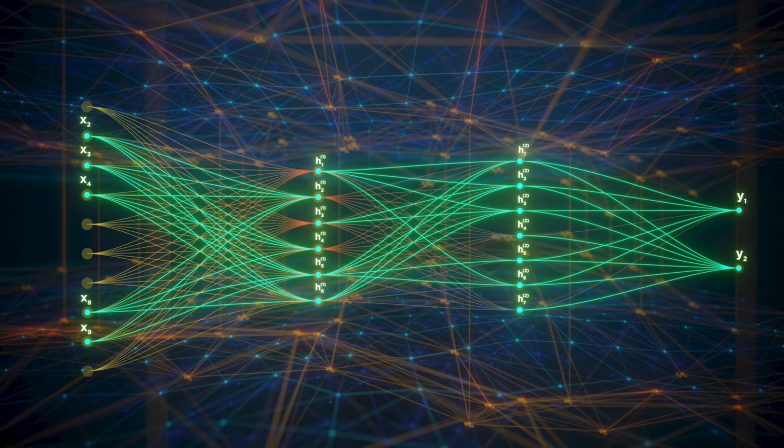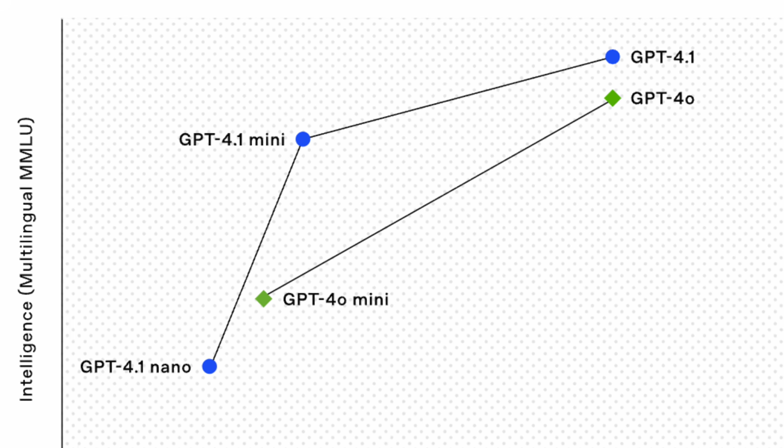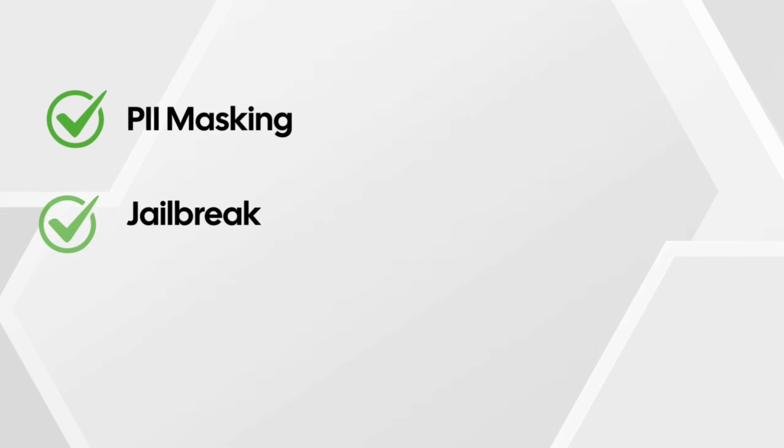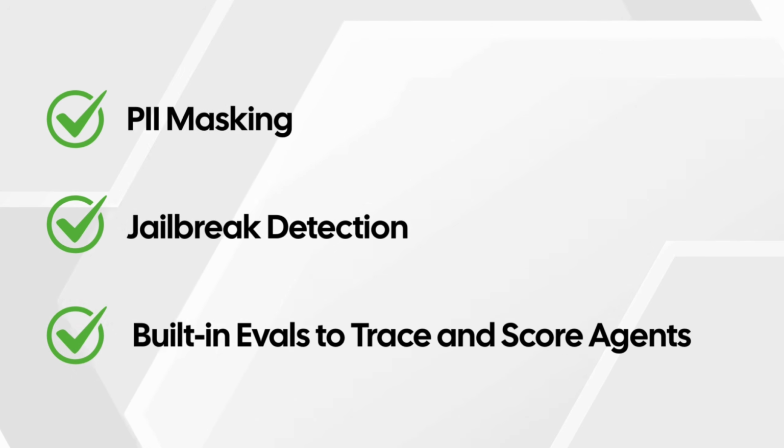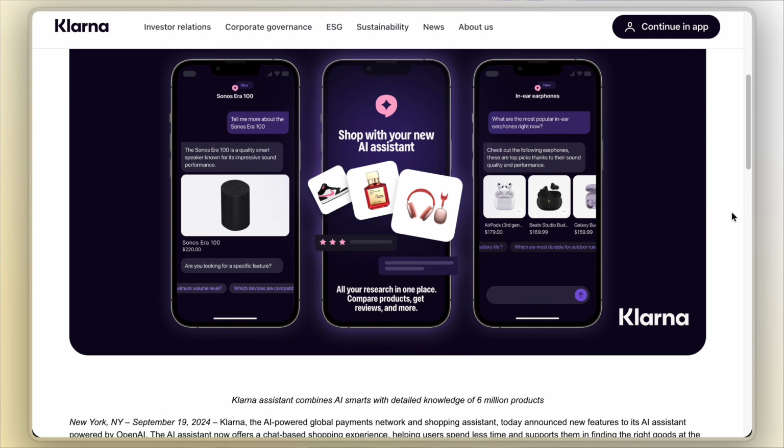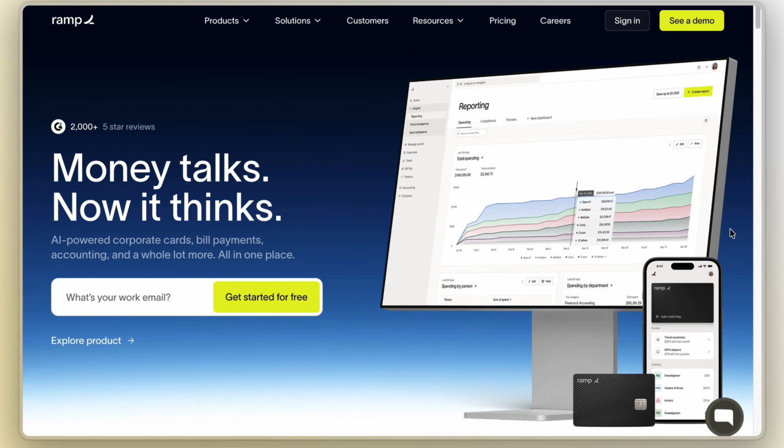Then November comes in swinging with the RFT beta for custom reasoning, and suddenly O4 Mini is testing 30% more token efficient. And unlike Swarm's barebone handoffs, AgentKit actually brings you all the safety that you would expect in this day and age. We have things like PII masking, jailbreak detection, and built-in evals so you can actually trace and score your agent's performance. And the real kicker is, real companies are already using this in production in their company workflows. For example, take Klarna, the payment processor, which is automating 2/3 of their support tickets. Ramp cut iteration cycles by 70%. This is starting to feel like the first agent toolkit that's actually ready for scale.